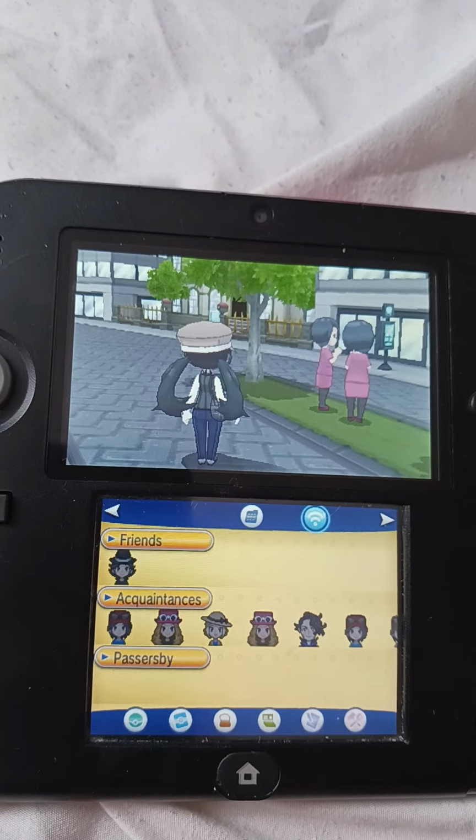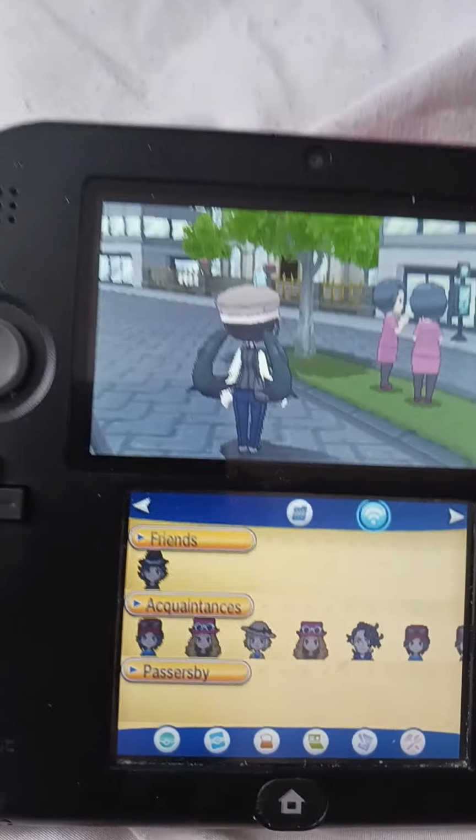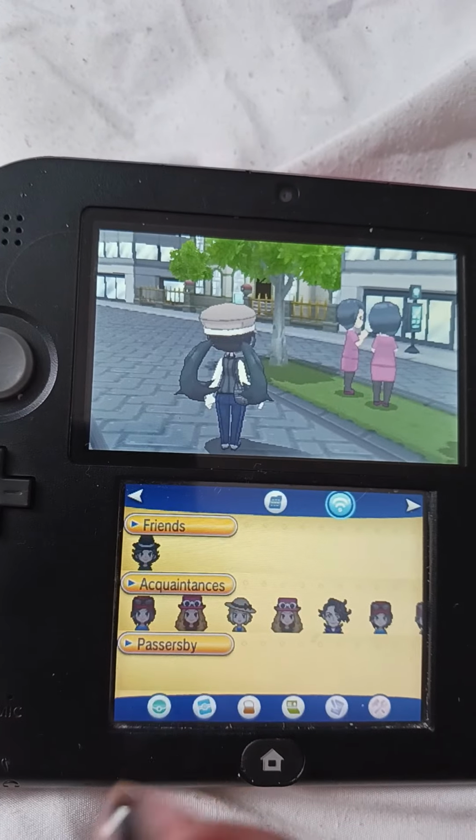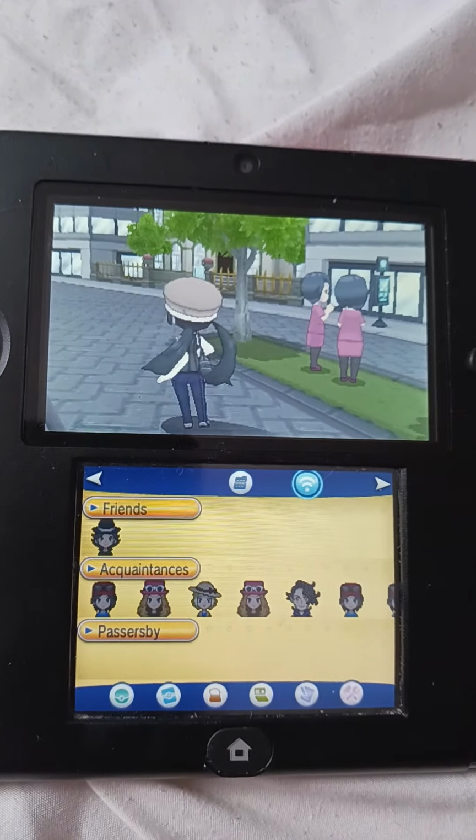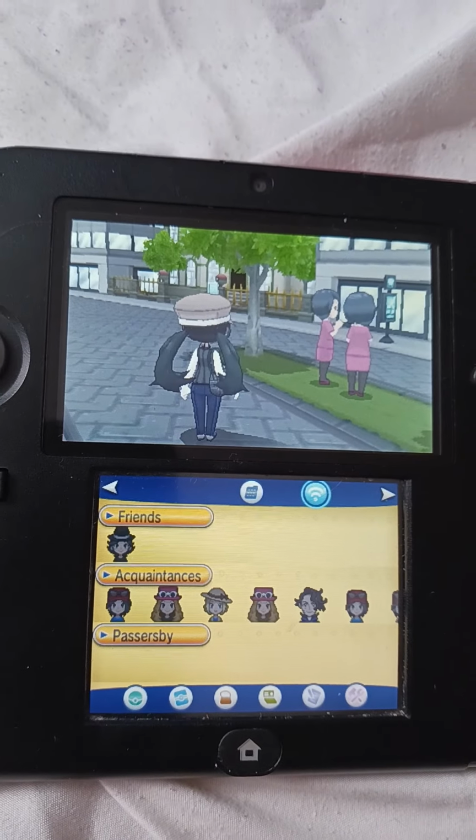Today I'm going to be showing you guys one of my biggest projects that I've been working on lately. I have created a new custom keyboard update.